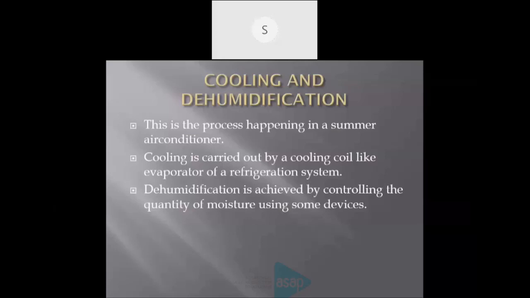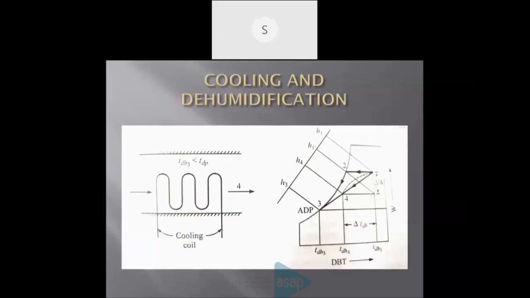Next. This process is shown using diagrams, cooling and dehumidification. Here also we know a cooling coil is required. In a summer air conditioner we take this cooling coil as the evaporator of our refrigeration system. You know what an evaporator is? Through the evaporator coil, a refrigerant is flowing. This refrigerant absorbs heat from the adjoining surface, and it evaporates, becoming vapor, and it flows towards the compressor.